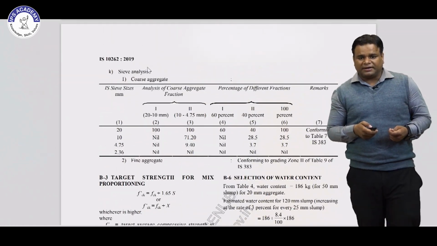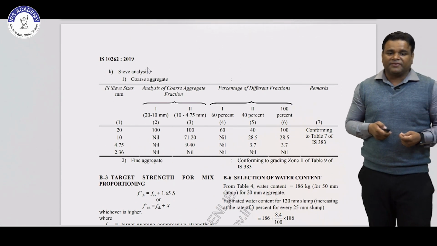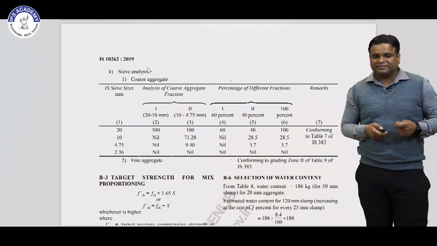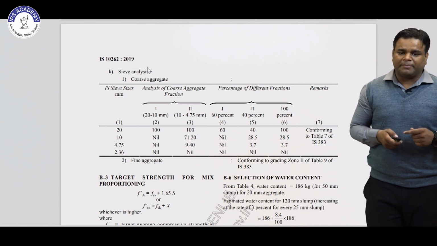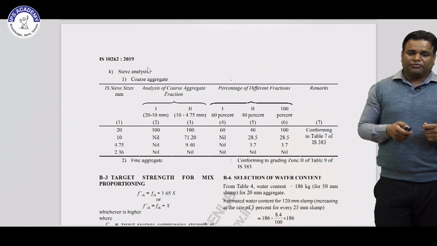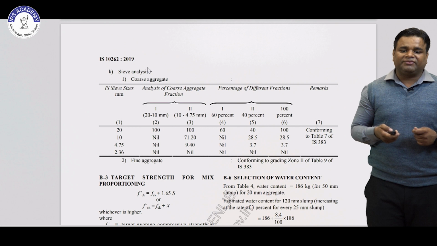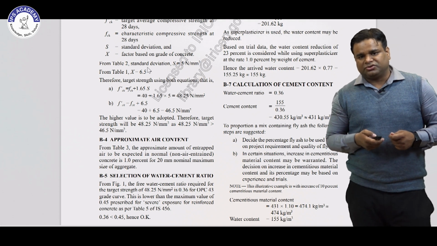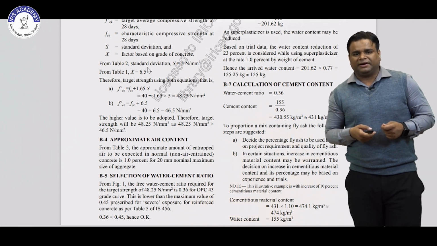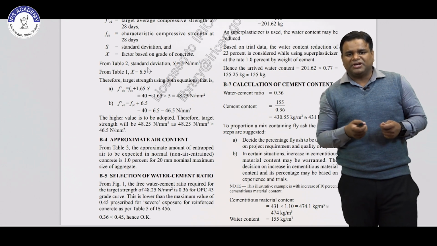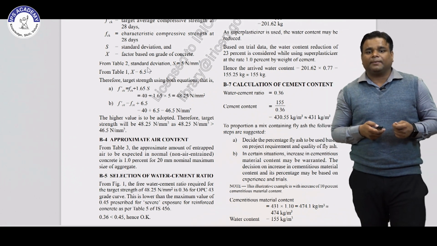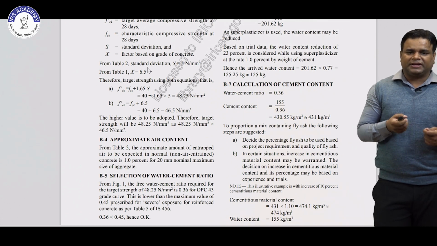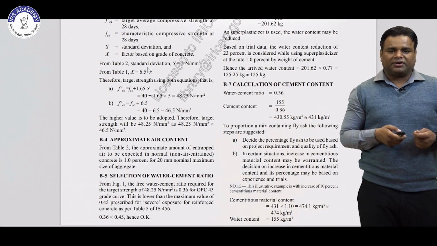Then selection of water content. Here the slump is 150 mm, sorry, 120 mm. From Table 2, water content is 186 kg for 50 mm slump for 20 mm aggregate, but our slump is 120 mm. So we have to increase by 3% for every 25 mm of slump. From that we get 201.62 kg water content. As we are using superplasticizer, based on trial we will reduce the water content by up to 23%. After doing this, we get 155 kg water content.